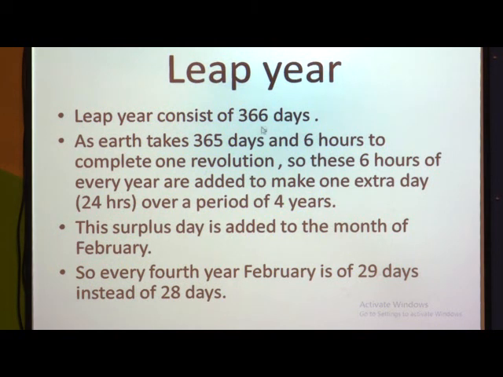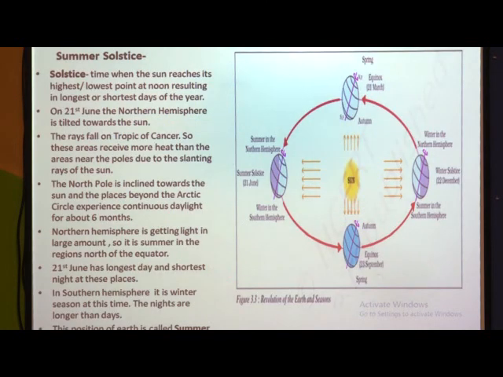Then I have shown you what is meant by leap year. A leap year has 366 days. The year which is divided by 4, you can do like this also. You can divide the year, whichever year you want to find, by 4, then you will get this leap year. As the earth takes 365 days and 6 hours, these 6 hours of every year are added to make one extra day over a period of 4 years, and this is added to the month of February. Thus we get February as 29 days instead of 28 days in the leap year.